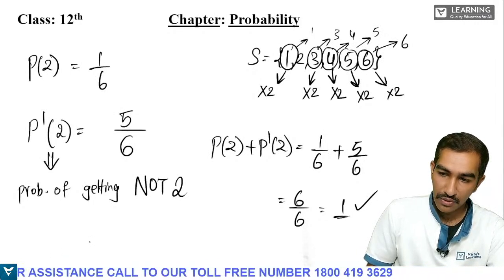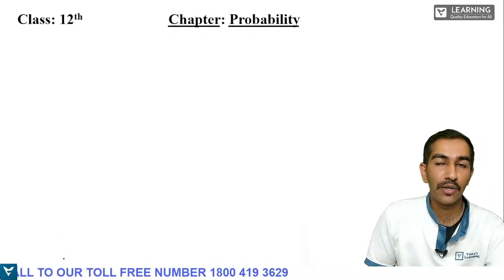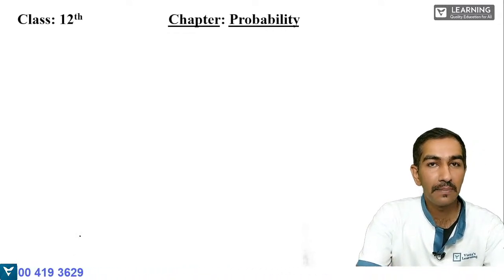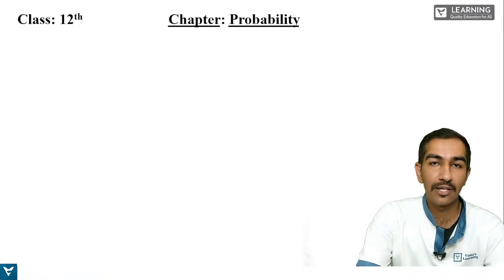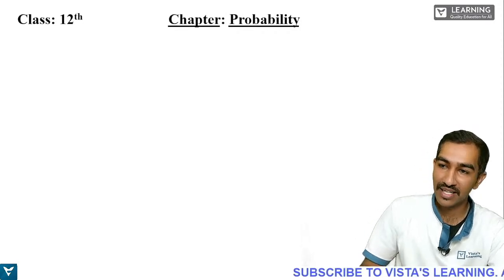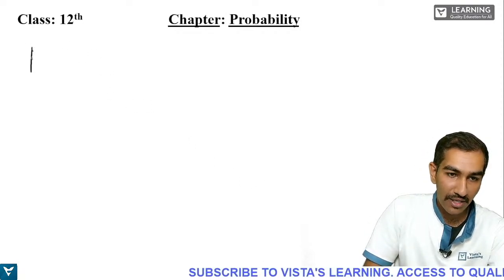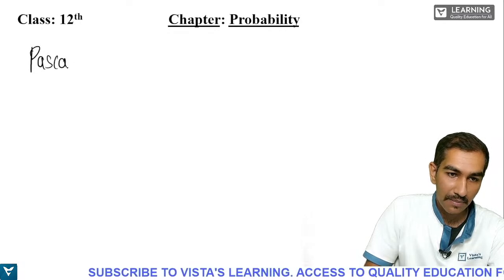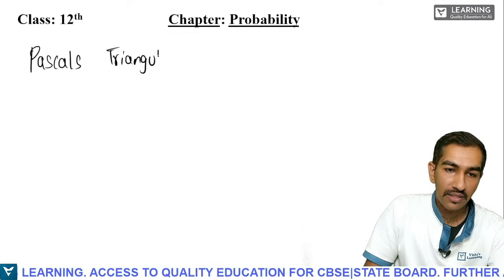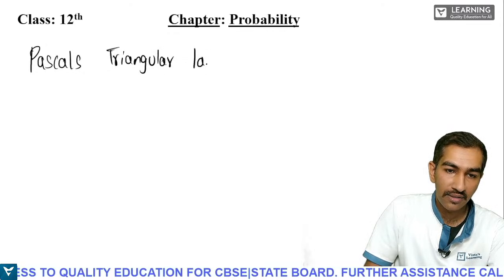Okay. So there is one law, students. There is one special law which you can use in probability. Very simple law. There are 2 uses of this law. This law is called Pascal's Triangle Law. I'll just write it down here. This law is called Pascal's Triangular Law.